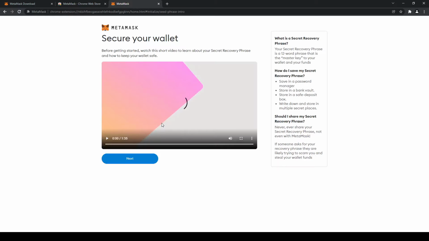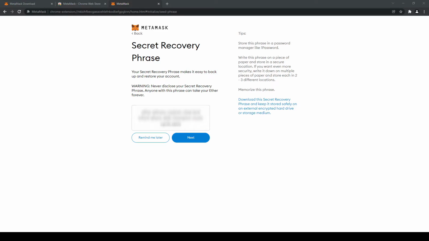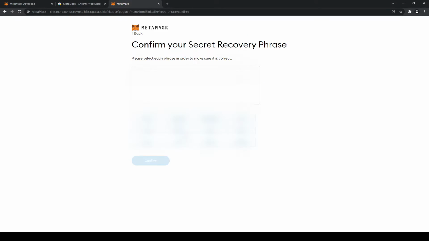We're then given information regarding our secret recovery phrase. This is all very important information, and I highly recommend reading over all of this until you have a decent understanding, as well as watching the video provided by MetaMask. Clicking on Next will take us to more information regarding our secret recovery phrase, as well as the option to reveal it. After revealing, don't show this to anyone and record it either on your phone, a physical notepad, take a picture. Feel free to get creative as long as it's secure.